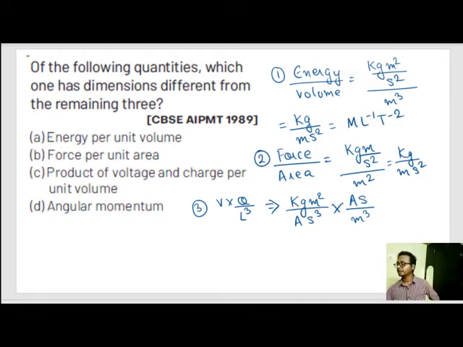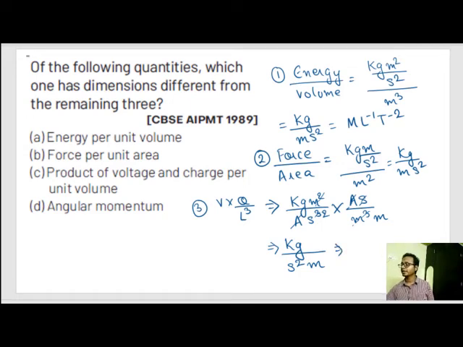Let's see the dimension. Ampere and ampere get cancelled, second cube gets cancelled by second to leave second square, and meter square and meter cube get cancelled to form meter. So our unit is kg by meter second square.